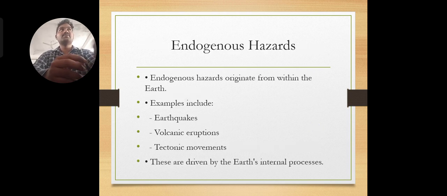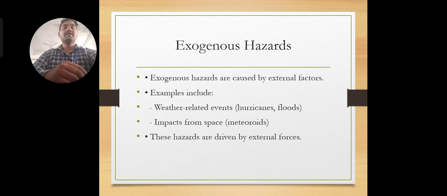And coming to the next one, endogenous hazards. Endogenous hazards are those that take place within the earth crust, whatever takes place within the earth crust we can call an endogenous hazard. And exogenous hazards are those that take place above the earth surface. Examples are weather related, impact related and space related.